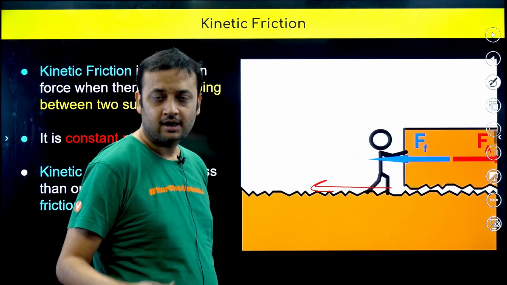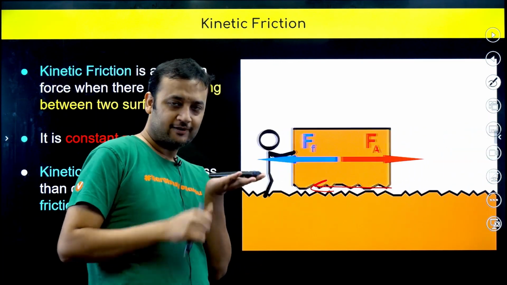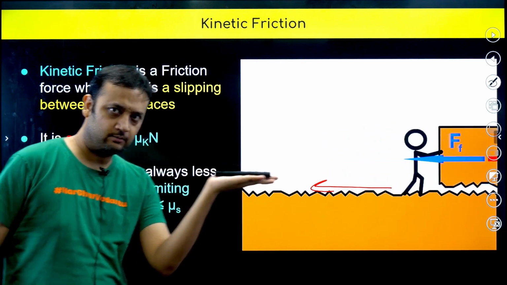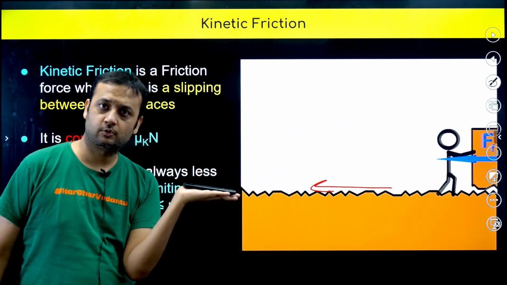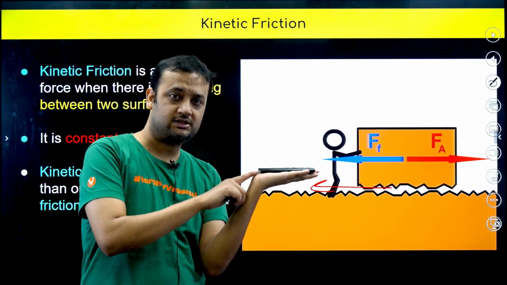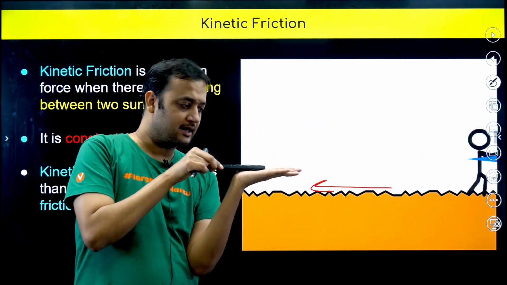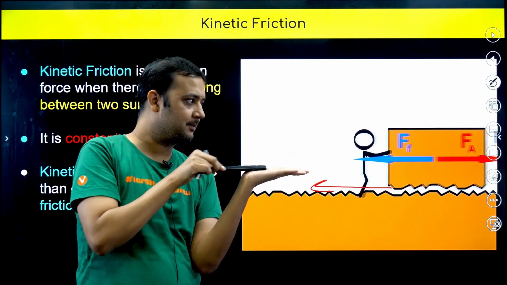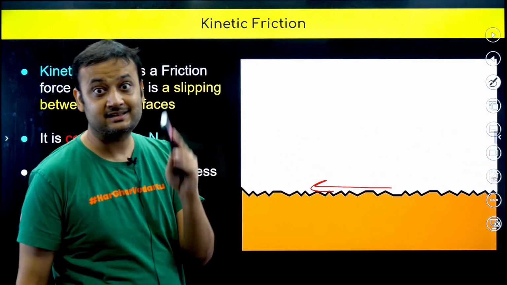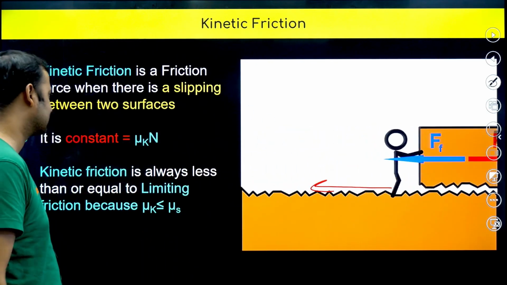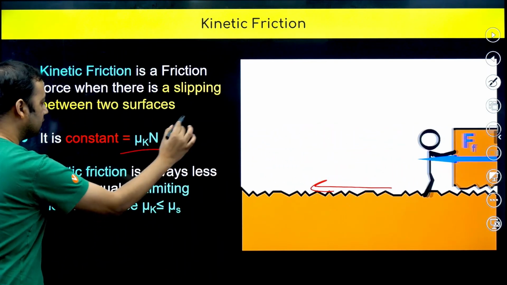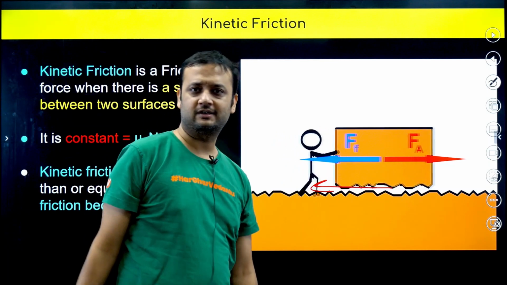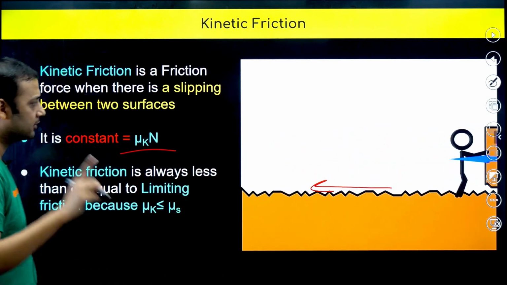It's not about the block moving. Again, I want to show you this example. Here also the remote is moving, but the friction was static because it was not slipping. Now the slipping happens. So when there is slipping, then the friction is called kinetic in nature. Its value is always constant, which is mu k into n. So what was mu s, guys?